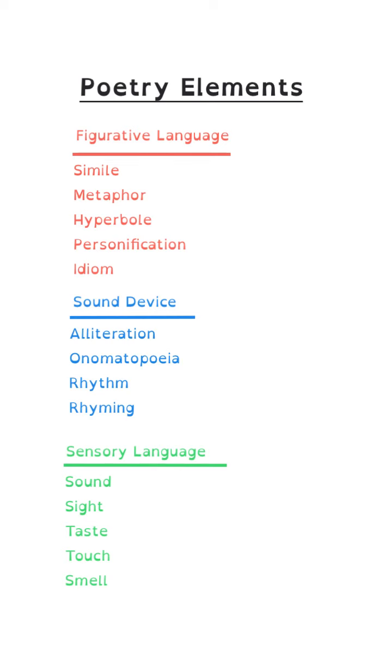Okay, so the first one we're going to talk about is a simile right here. A simile is a comparison of two unlike things using like or as. So a good example is my brothers are as loud as cymbals clanging together.